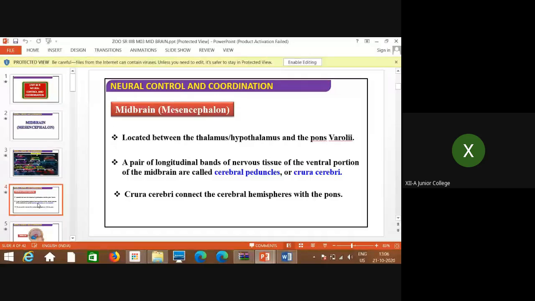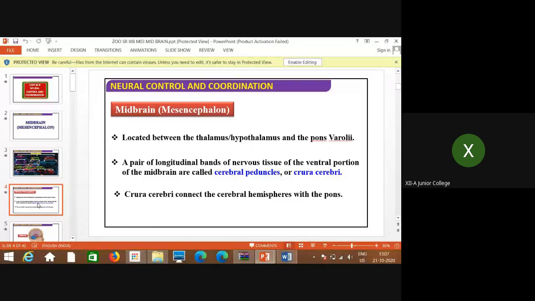Now the middle part of the brain is called mesencephalon. Where is it located? It is located between the thalamus, or you can say hypothalamus, and pons varoli. You will come to know what exactly pons varoli is when I show you the diagram. A pair of longitudinal bands of nervous tissue of the ventral portion of the midbrain are called cerebral peduncles or crura cerebri.